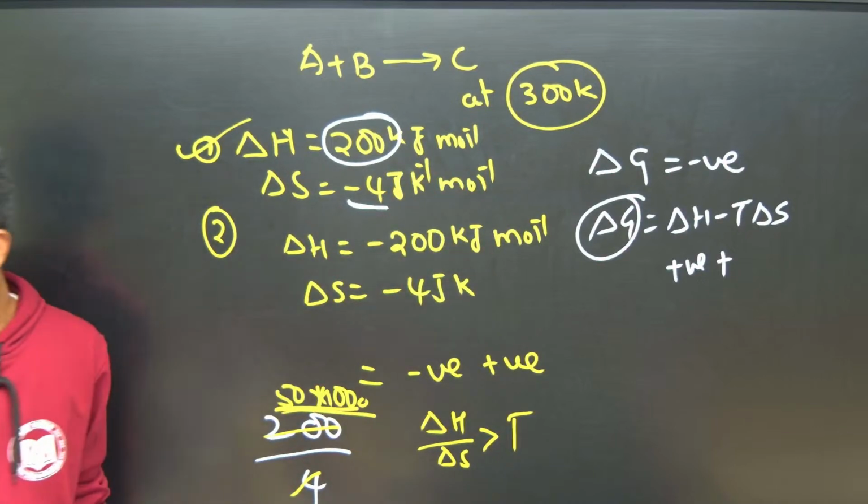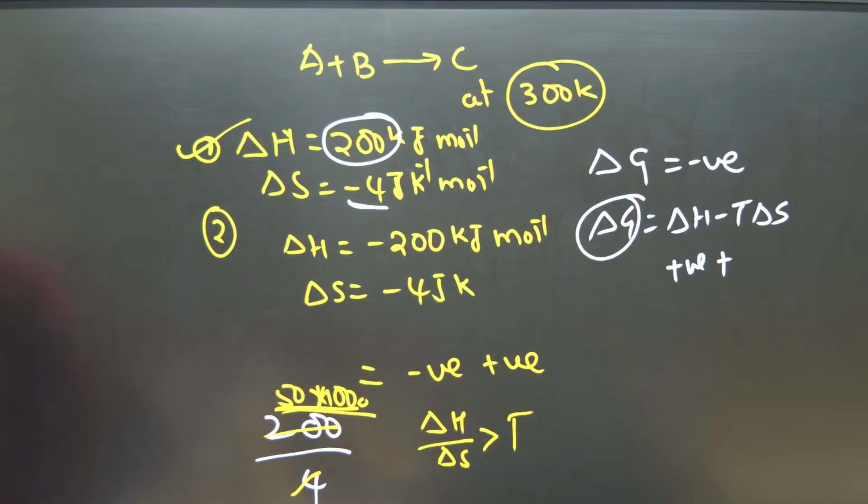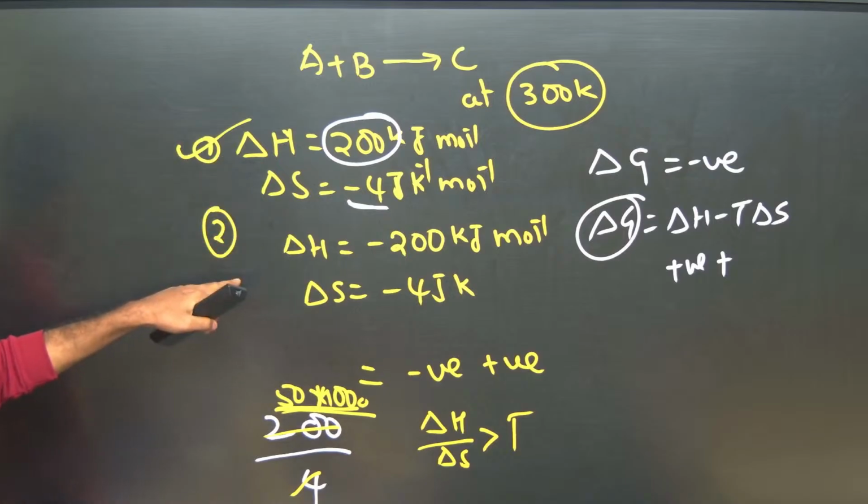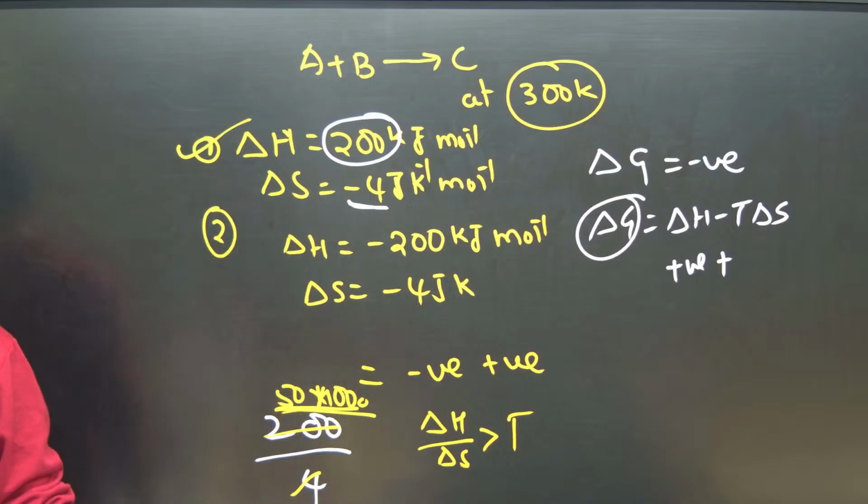One more question, you write. So both are non-spontaneous? No, first condition is non-spontaneous, second is spontaneous. Next, write the question.